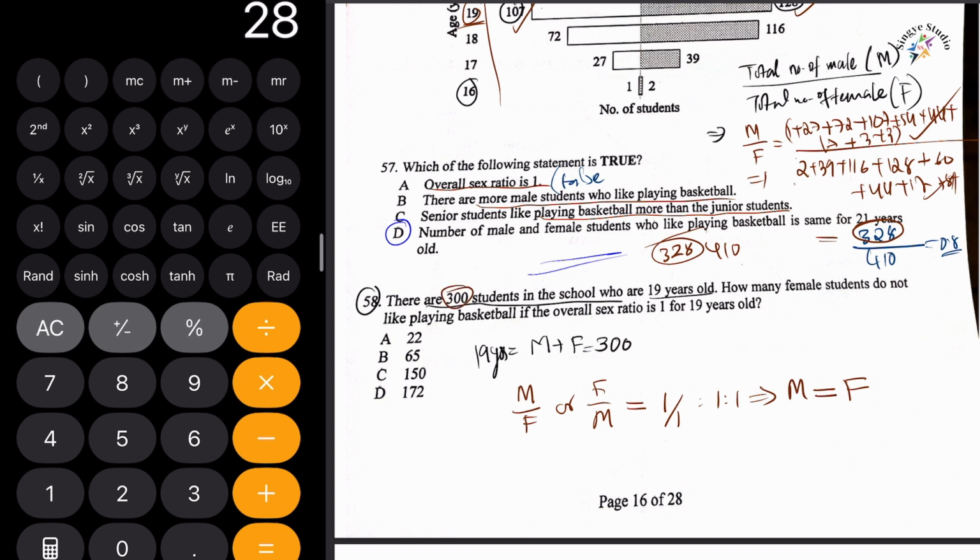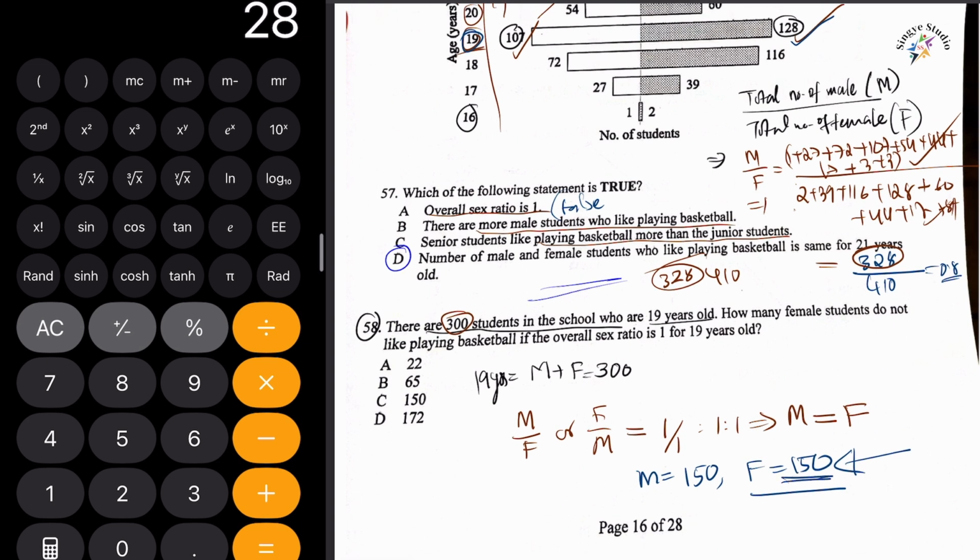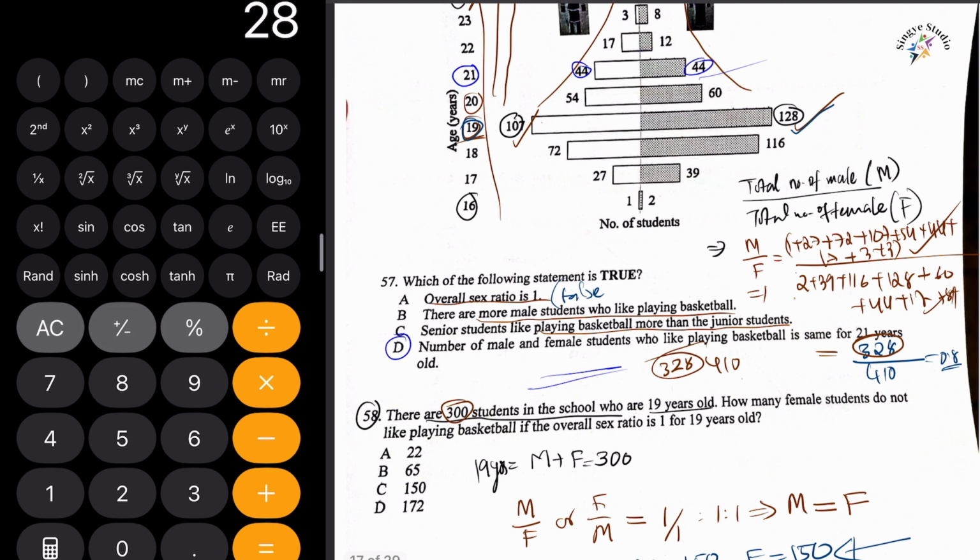So it will only happen if the male students number is 150 and female is also 150. If you divide 150 by 150 you get 1, and if you add 150 and 150 you get 300. So this is the only way to fulfill this condition. Now we have 150 female in total, and from the graph we know that for age 19, 128 of the 150 female students like playing basketball, which means the female students who do not like playing basketball is just the difference.